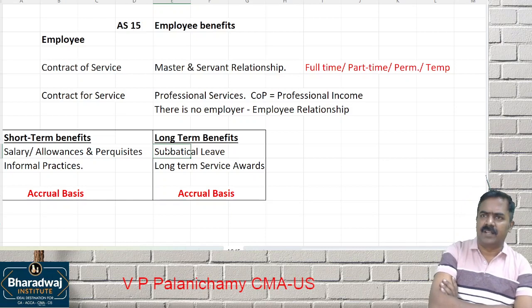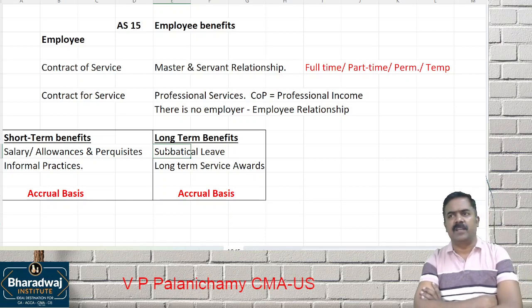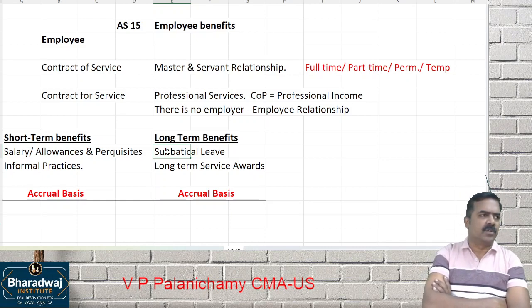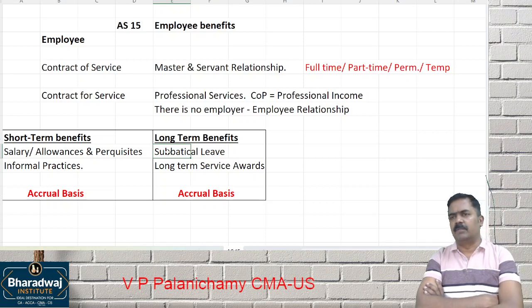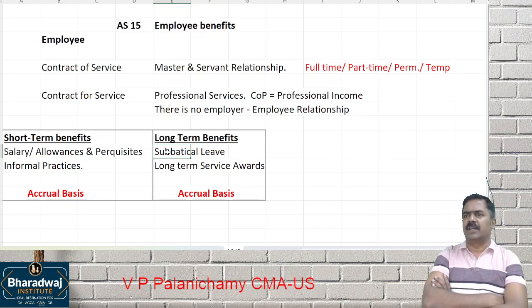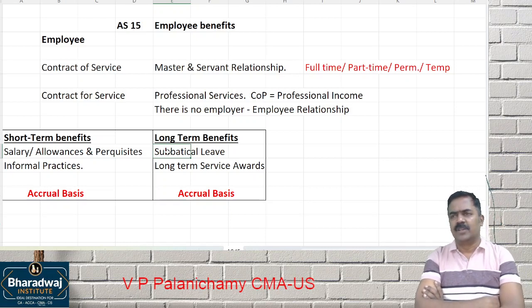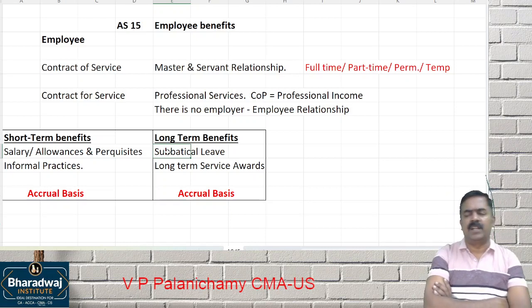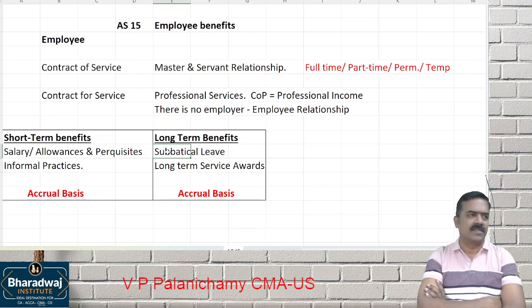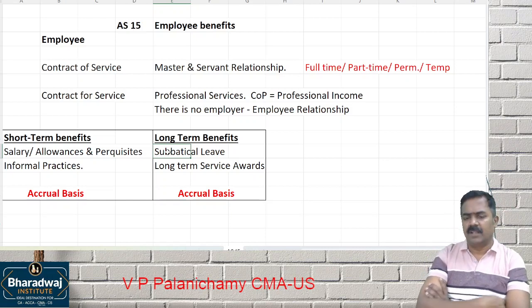At any time. Can you take it continuously for 18 months? Yes. Can you take it for 2 months, 3 months, in a break of like 1 year, second year, 10th year, like that? Whenever you want that medical leave, that can be taken. Okay. So medical leave, leave encashment are called as what? Accumulating leaves. Okay.